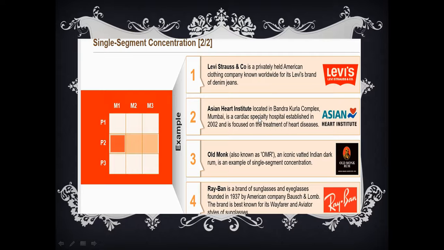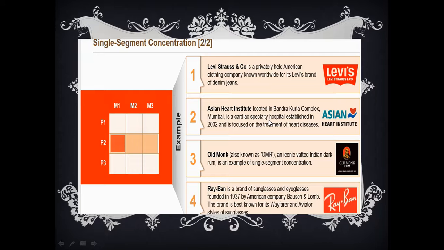Asian Heart Institute, located in Bandra Kurla Complex of Mumbai, is a cardiac specialty hospital established in 2002 and is focused on the treatment of heart diseases only. This is a hospital which is concentrating only on cardiac diseases and cardiac-related symptoms. They take up only that. I mean, they are specialized in that. No other person can dare to get into their market to compete with them.